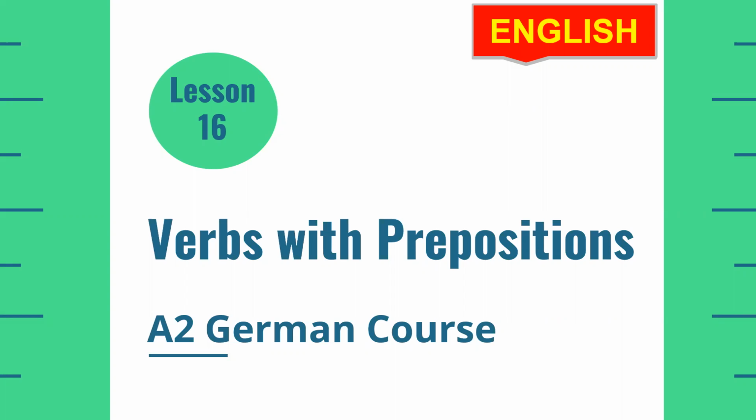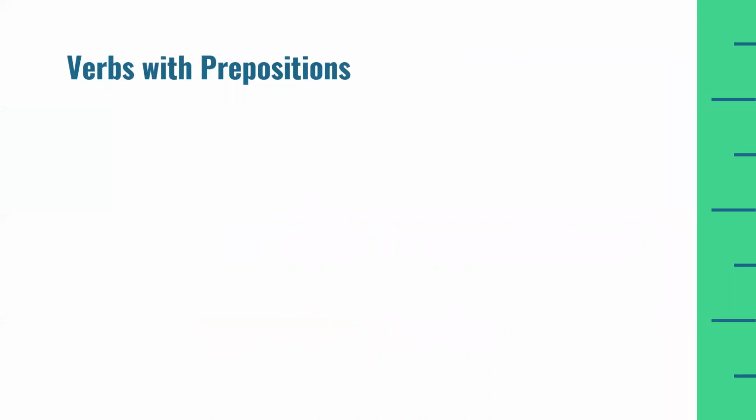Today is lesson number 16 of the A2 level of the German language course. Today we are going to cover an important topic, which is verbs with prepositions. There are certain prepositions in the German language which are associated with specific verbs, and whenever we use these verbs in a sentence, we have to use the prepositions associated with them. So let's start the lesson and see which preposition is associated with which verb.